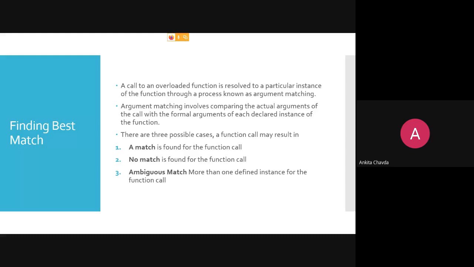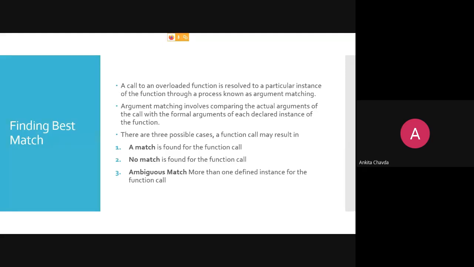So there are totally three possible cases. One is you found a match. Second is we didn't find any match. Third, and this is important, is where we are having an ambiguous match: more than one defined instance for a function call, and that will cause an error.